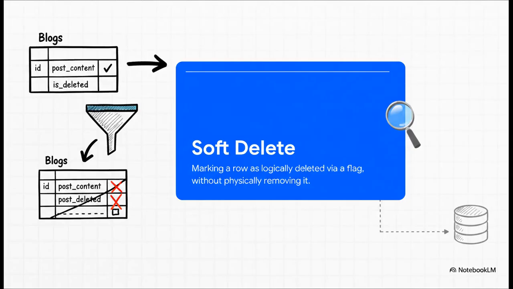Now notice that isDeleted Boolean flag on the blogs table. When a user deletes a post, we aren't actually executing a hard DELETE FROM blog statement. Instead, we use a soft delete. We just flip that Boolean flag to true, and then we modify all the read queries in our codebase to filter for WHERE isDeleted = false. So logically, the row is gone for the user, but physically, it's still sitting right there in the database.